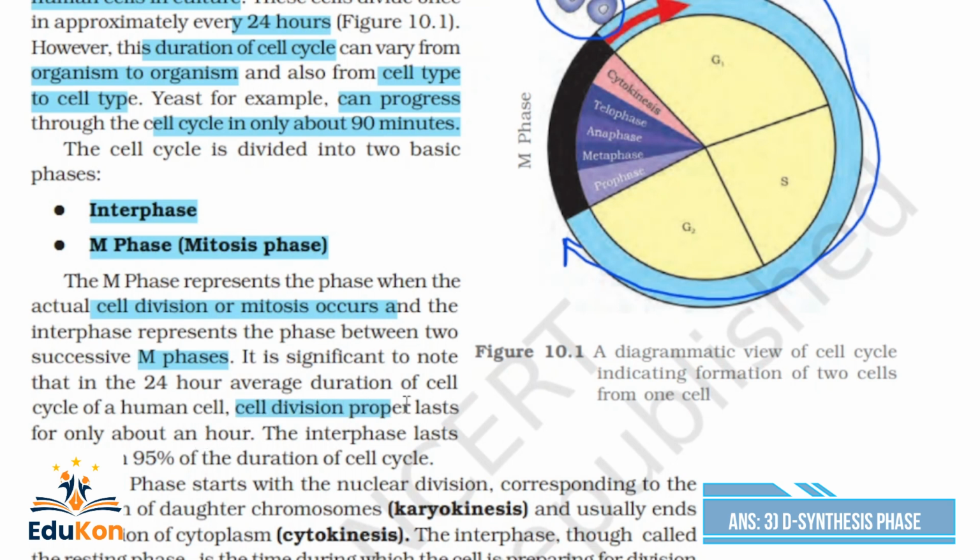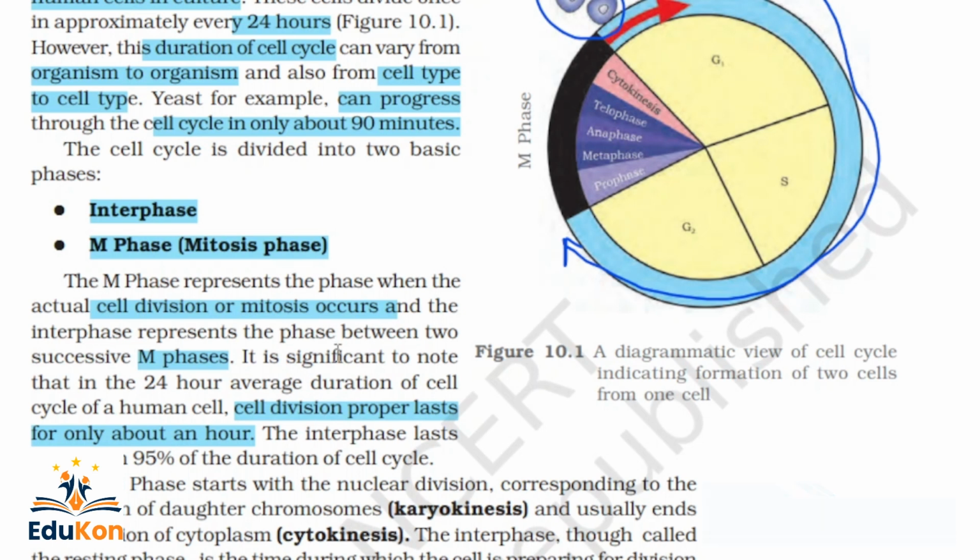Then what we discussed earlier, the statement I made before, is that approximately cells divide every 24 hours. But in that 24 hours, the cell division proper, where exactly the cell divides itself, is only about an hour. The interphase lasts more than 95% of the cell cycle. So out of 24 hours, only 1 hour is used for dividing the cell. The rest 23 hours is in the interphase state.